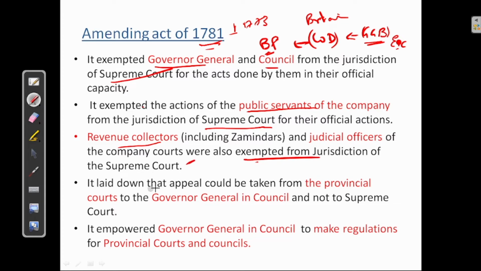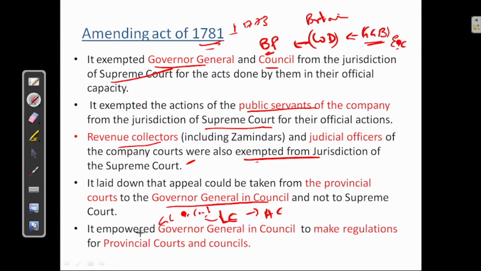It laid down that appeal could be taken from the provisional courts to the GG in Council and not to Supreme Court. See, as you all know, lower courts appeal to the higher courts. Again, cases may get delayed in this case. So what provision was given under this act is, lower courts, that is provisional courts, can directly appeal to the Governor General in Council. Instead of appealing to the higher courts, they can directly appeal to GG in Council.